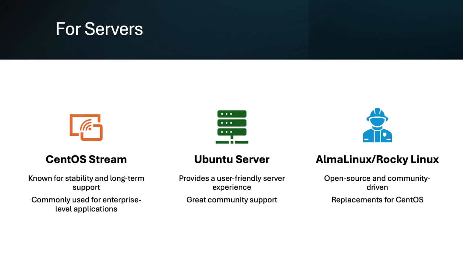Here are three more popular Linux server distributions: CentOS Stream, known for its stability and enterprise use; Ubuntu Server, which offers a user-friendly experience and strong community support; and Alma Linux and Rocky Linux, the open-source replacements for CentOS.